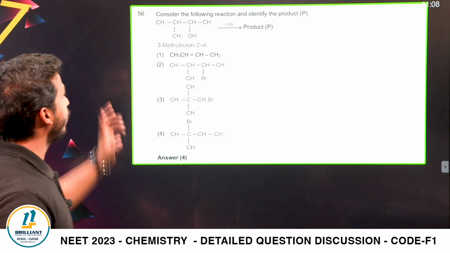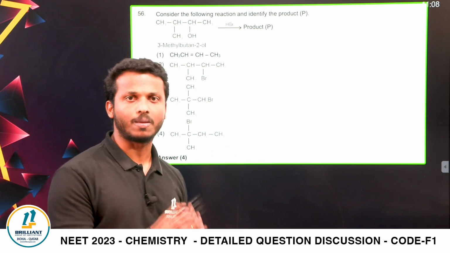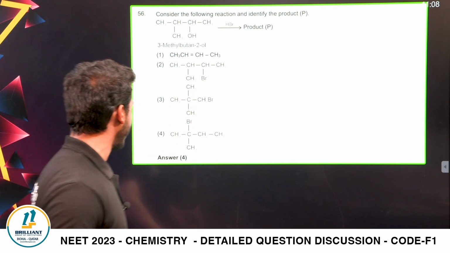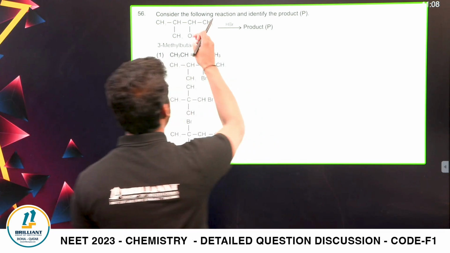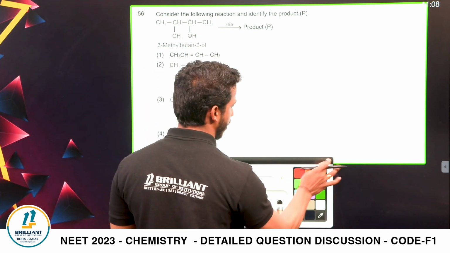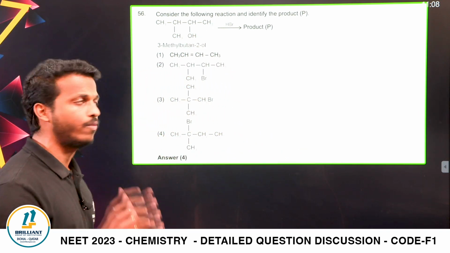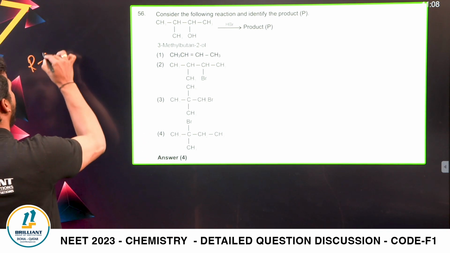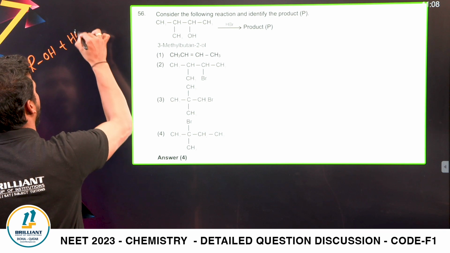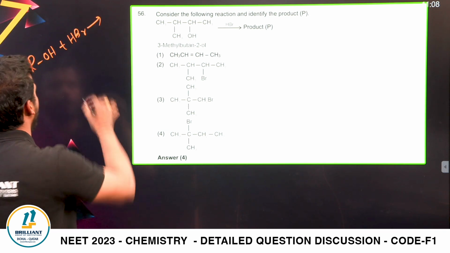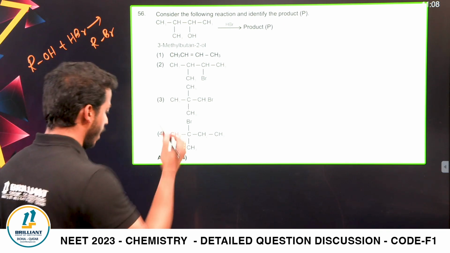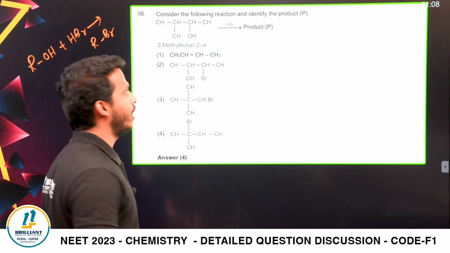Next one. Consider the following reaction and identify the product. Just like in the haloalkane, haloarene or alcohol chapter, we can consider this one. You know, an alcohol is given and HBr is given. What happens when alcohol is treated with HBr? Normally we know when alcohol ROH is treated with HBr, what happens here? We will get RBr, haloalkanes, right? Same thing. But here the mechanism, be very careful, dear all.